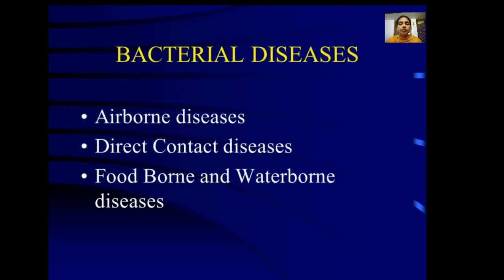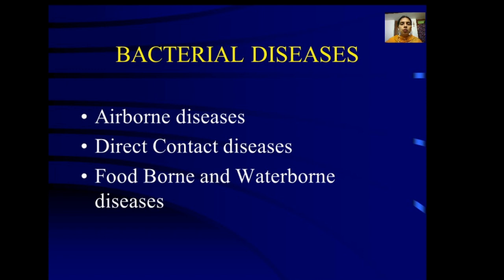Coming to the bacterial diseases, there are different types: airborne diseases, direct contact diseases, and foodborne and waterborne diseases. Airborne diseases are those infections which spread through air. An example is tuberculosis, an airborne or droplet nuclei infection. Next are direct contact diseases, where the person acquires infection by direct contact, either by touch or through sexual contact.